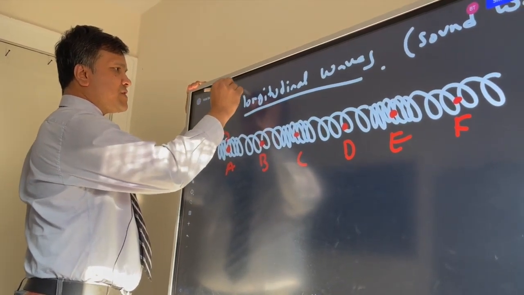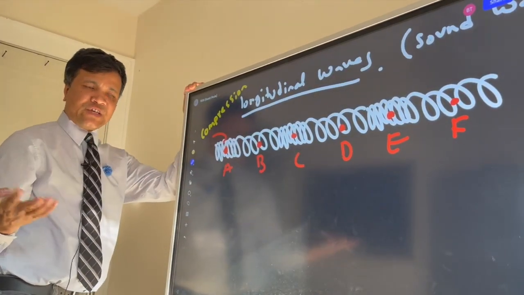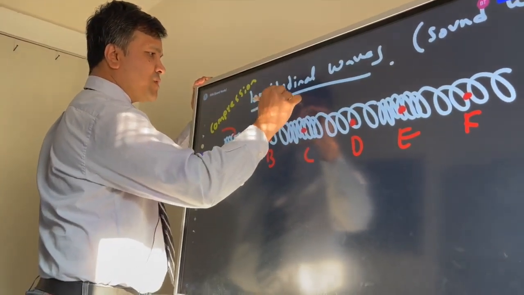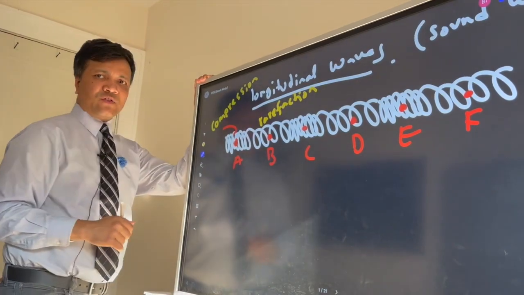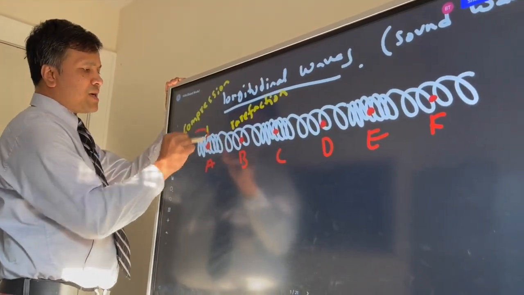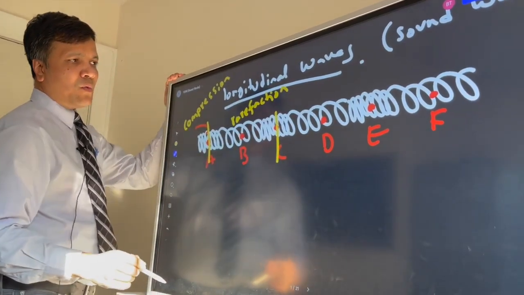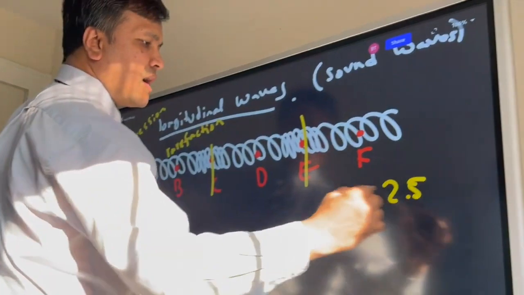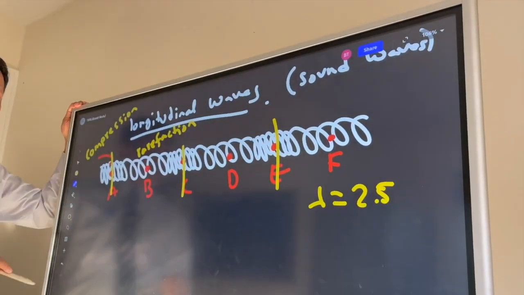Compression. There is another word, condensation. You can call it condensation. So this is rarefaction. Now, how many wavelengths over here? Let's see how many wavelengths. From compression to compression, one wavelength, two wavelengths, and 2.5. So 2.5 wavelengths. How many ways can you get 2.5 wavelengths?